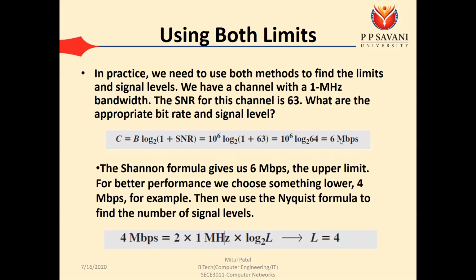Now whatever result has come, we have to use it in the next formula. We know that the formula is data rate equals 2 cross bandwidth cross log L base 2. Now we know the capacity or data rate is 6 Mbps, but we have chosen 4 Mbps equals 2 into, let's say bandwidth is 1 megahertz that we have given, into log L base 2. So log L base 2 equals 2 and L equals 4. So we can say that our bit rate is 6 Mbps and the number of levels is 4.